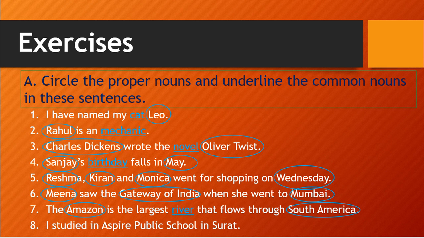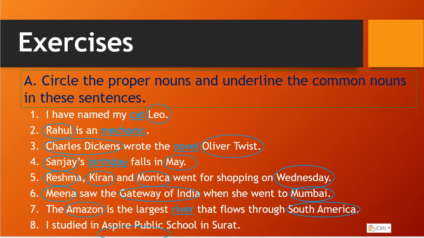And the last one is, I studied in Aspire Public School in Surat. So here Aspire Public School is a particular school name, correct? So that is a proper noun. And Surat is also a city name, which is a particular city or specific name of that city.